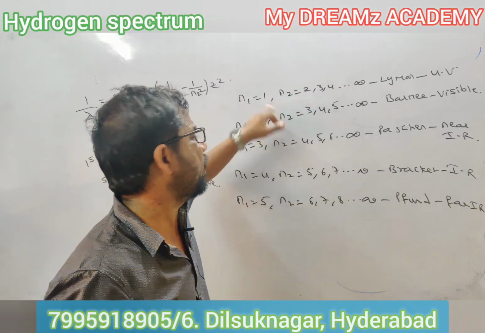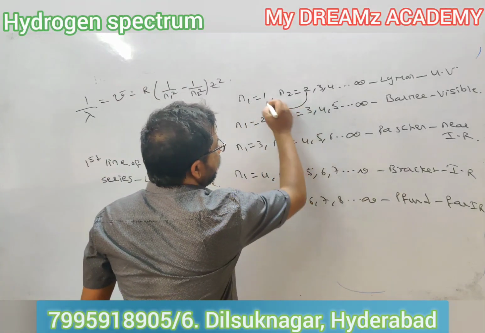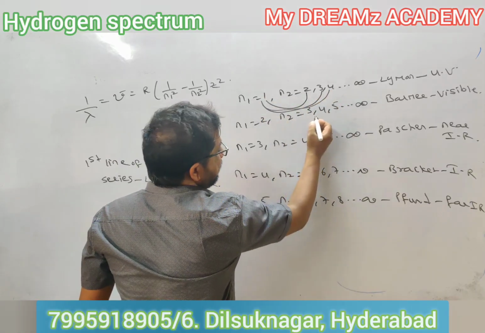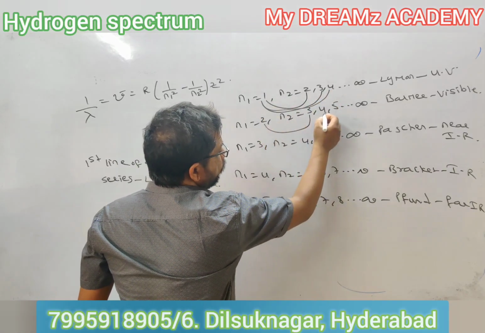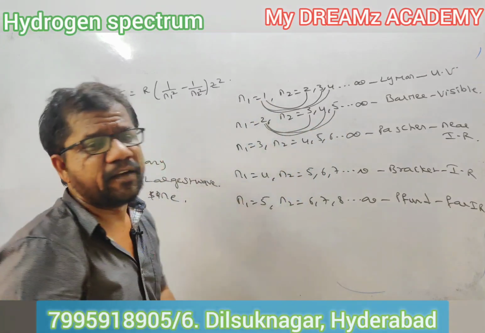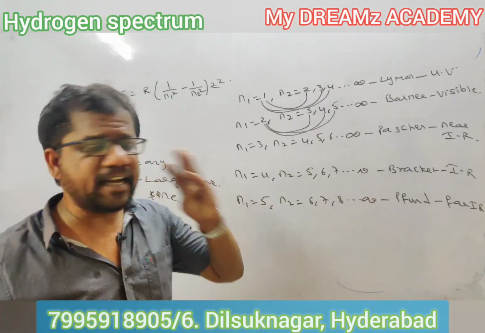Now let's see Lyman series. First line means 2 to 1. Second line means 3 to 1. Third line means 4 to 1. Similarly, Balmer series, first line means 3 to 2. Second line means 4 to 2. Third line means 5 to 2. Similarly, like this it goes on. First line, second line, third line, fourth line.